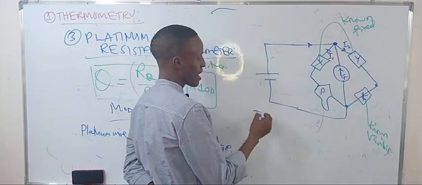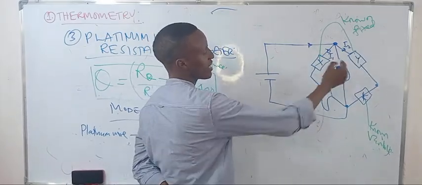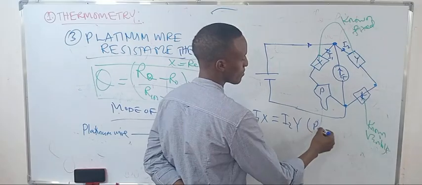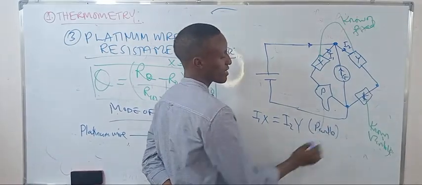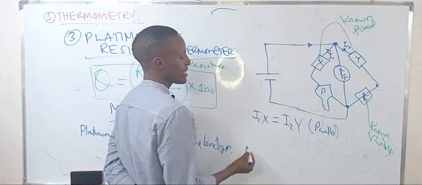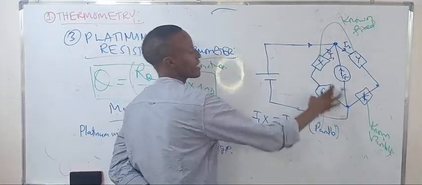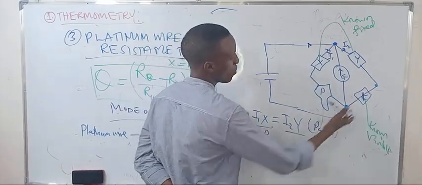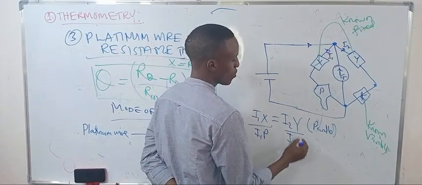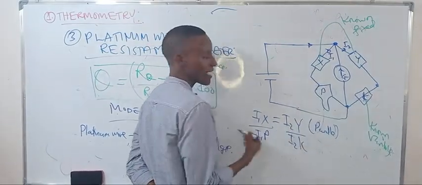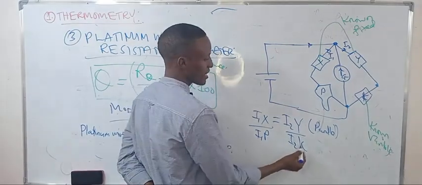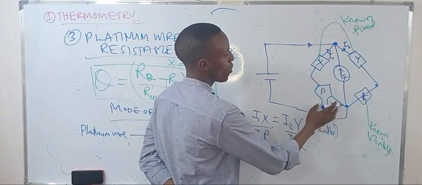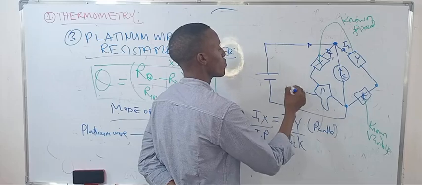So I1X is equal to I2Y, because they are parallel, so the voltage is the same. Dividing the other, I1P is equal to I2K. So I cancel, and I just have this K. This one is unknown.